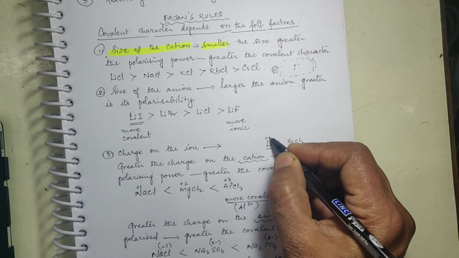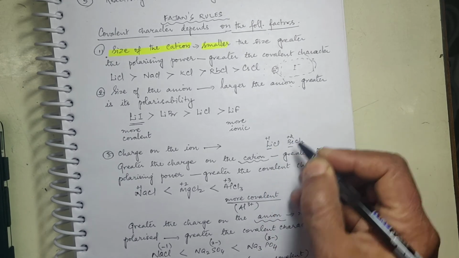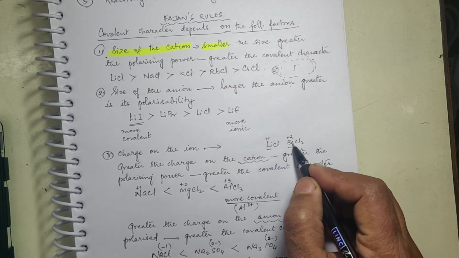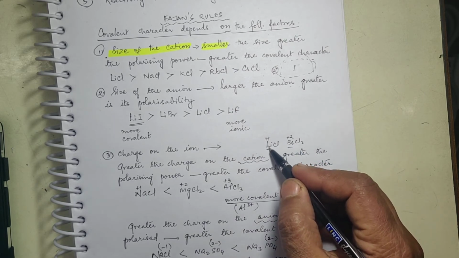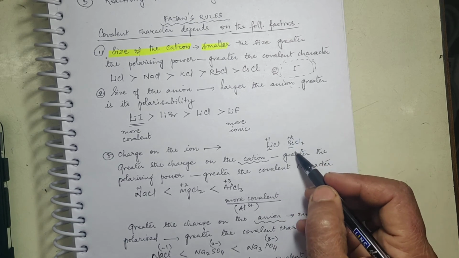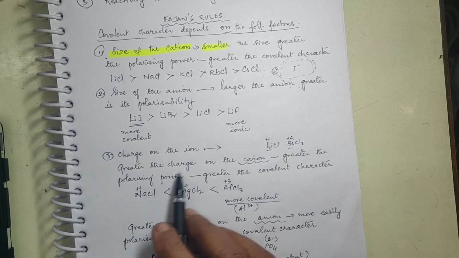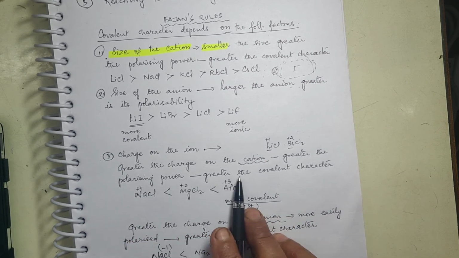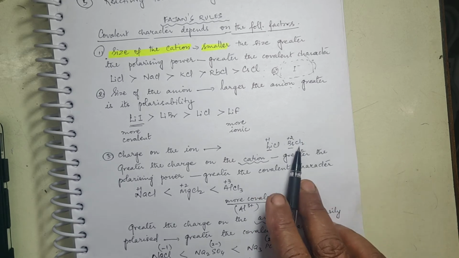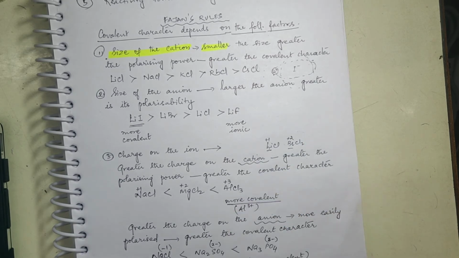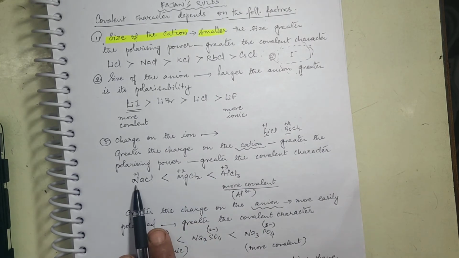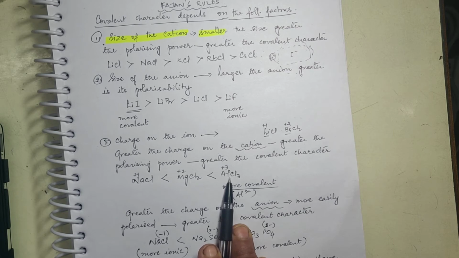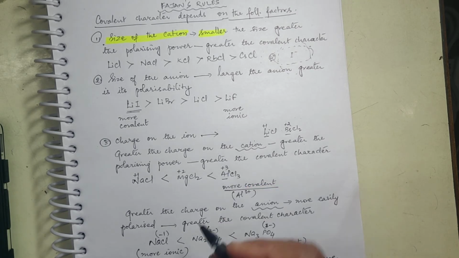Li has +1, Be has +2. So the charge on Be is more and that of Li is less. Which will be more covalent? BeCl2. Greater the charge on the cation, greater the polarizing power, greater the covalent character. So BeCl2 is more covalent than LiCl. Another example: NaCl is less covalent than MgCl2, and MgCl2 is less covalent than AlCl3, because the charge on Al is greater.